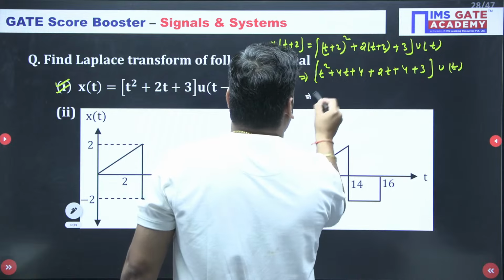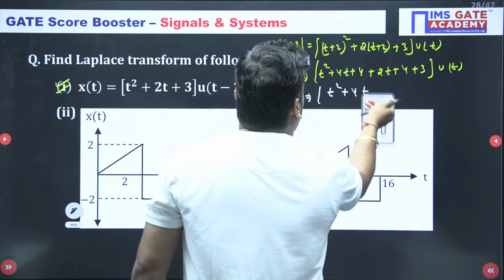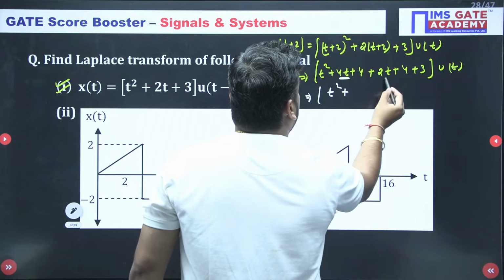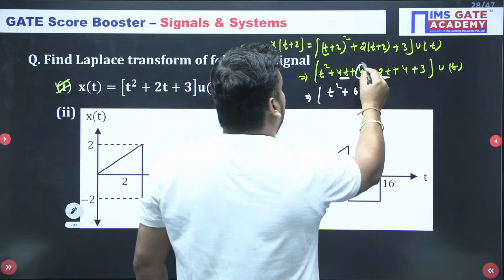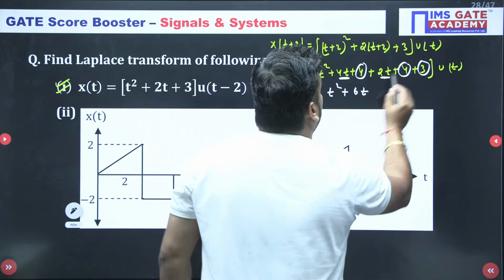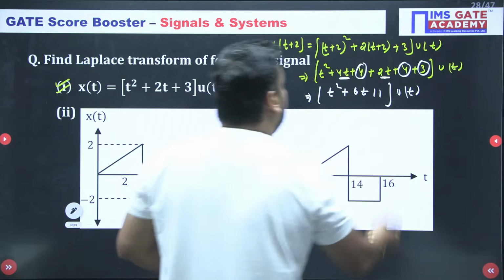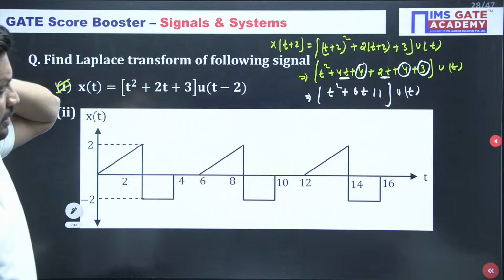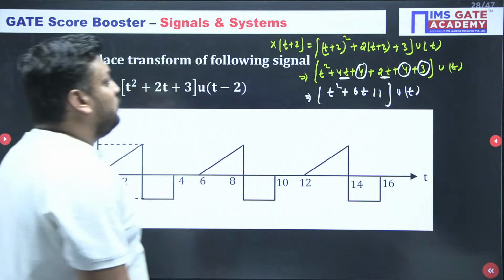Now finally what do you get? t square plus 4t plus 2t, that becomes 6t for sure. And after that, 4 plus 4 is 8, plus 3 is 11. Just check the calculation once, guys. (a plus b) whole square, so t square plus 4t plus 4, yes.